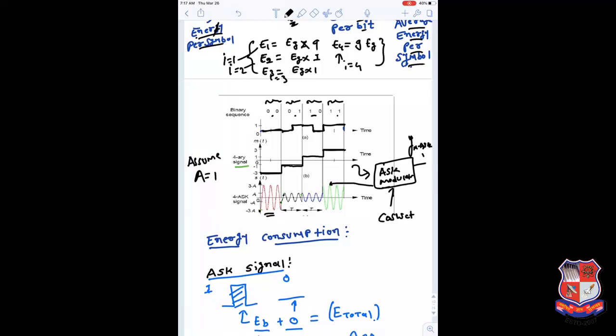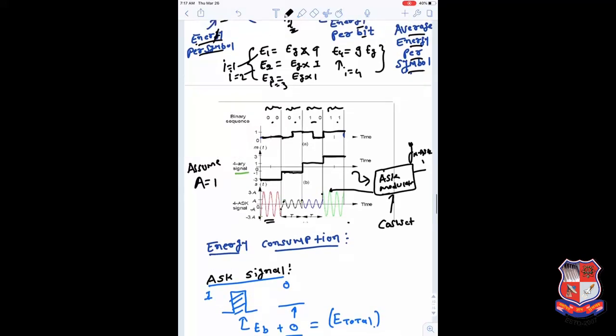Minus 1 multiplied with cos, so it can start from here. There is 1, so it can start from 1 cos omega ct, and plus 3, so it can start from plus 3 cos omega ct. That way the waveform can be represented here for your better understanding.